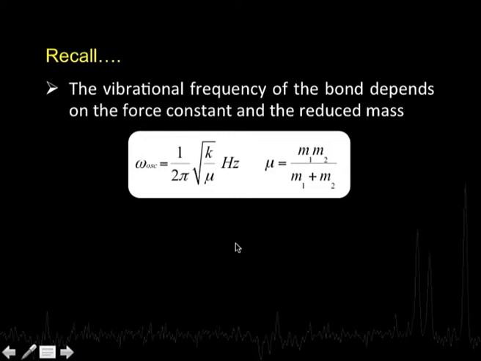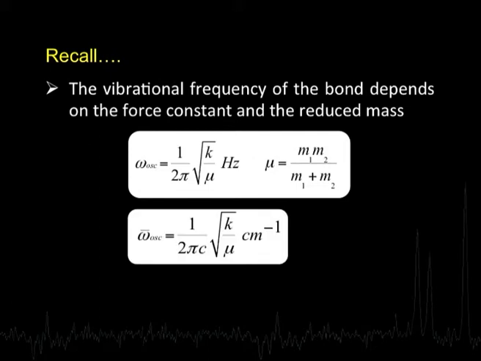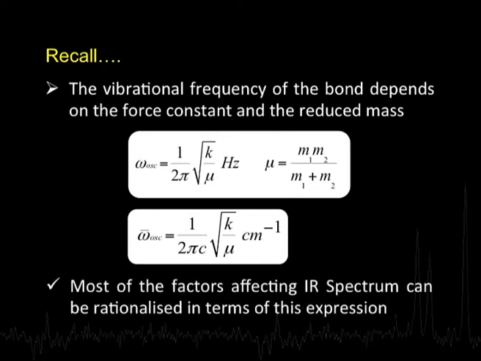Typically, since in IR spectrum we express the frequencies in terms of centimeter inverse, this expression is more relevant: omega oscillation is equal to 1 by 2 pi c square root of k by mu. c is the velocity of light, and k by mu is in centimeter inverse units, so we always give it with a bar on top. The effects of the factors we are going to take up, which affect IR spectra, can all be rationalized in terms of this expression. That is why we had to recall this expression. This is a very important expression for us.